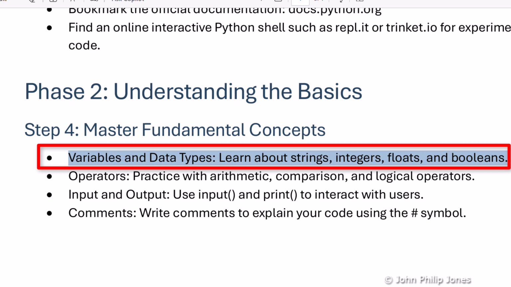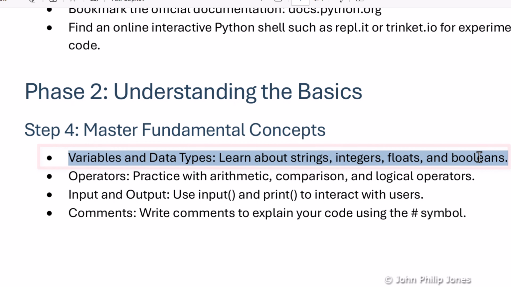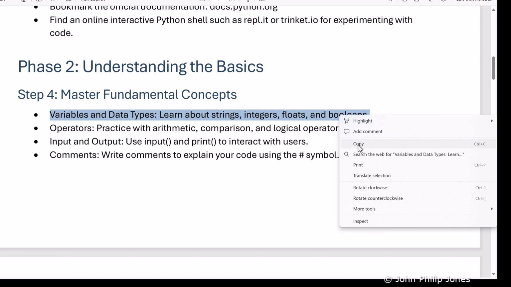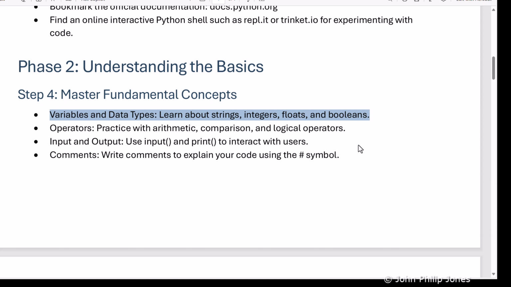And the document is advising us that this is the first thing we should learn about the language when we are studying Python. I'll right click onto my mouse and I'll copy this. Now I have the basis of a prompt, of a message that I can send to Copilot to ask it to help me understand variables and data types within the Python programming language.